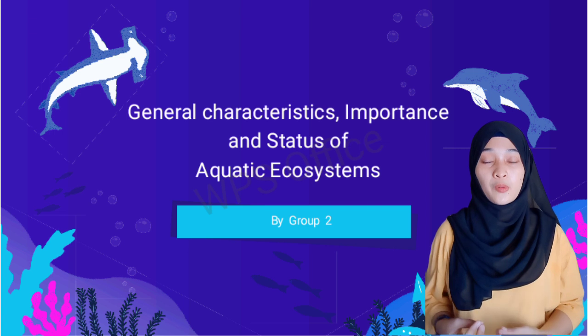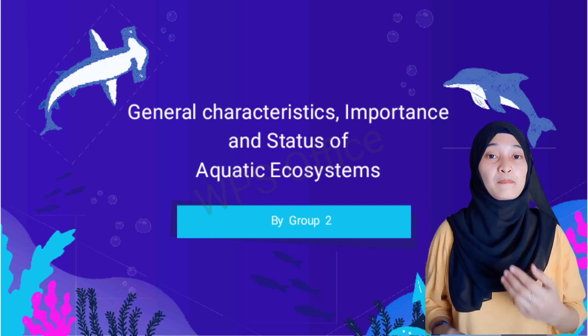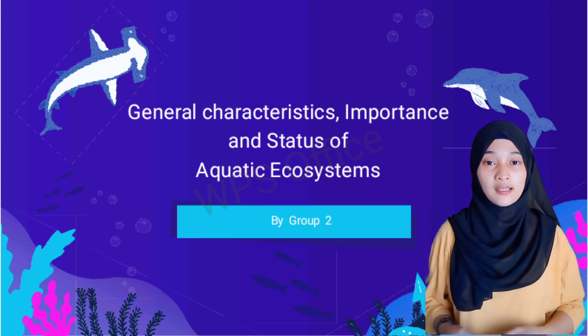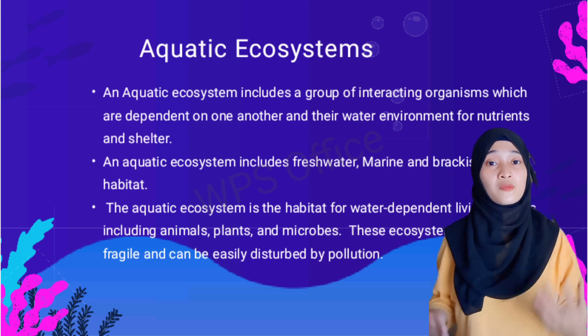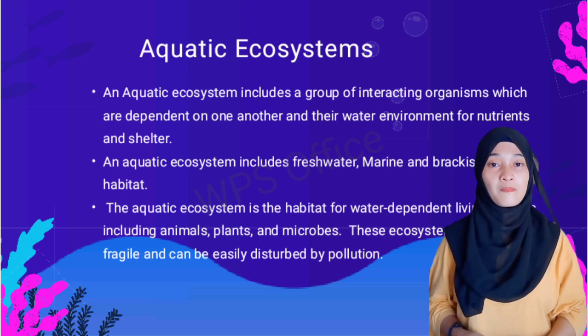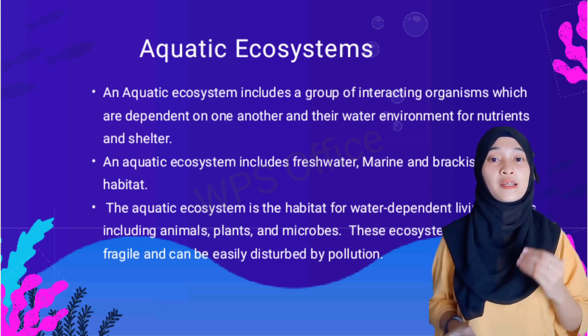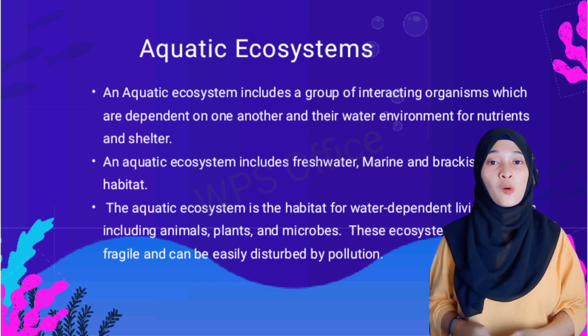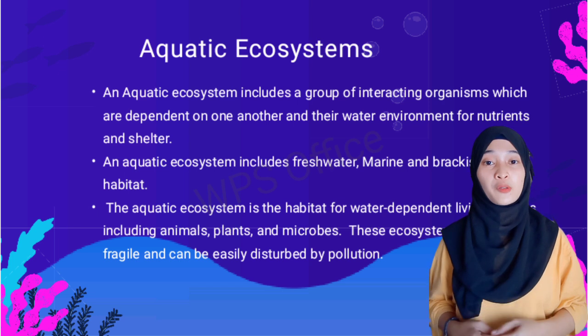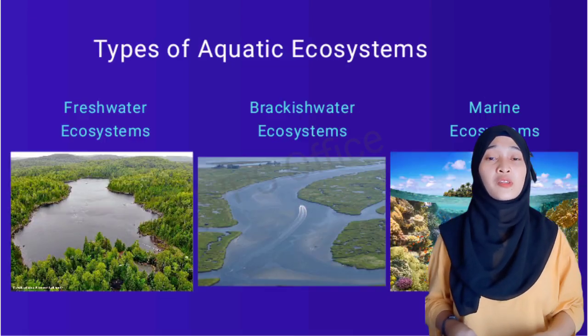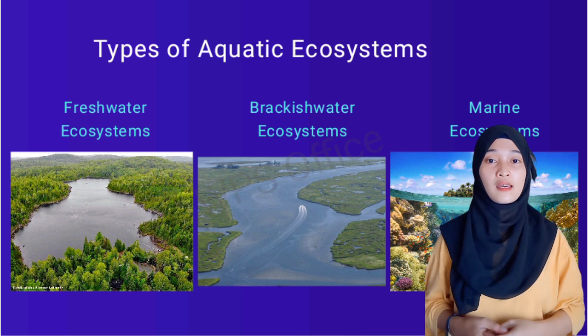For this video, we are going to discuss the general characteristics, the importance, and the status of aquatic ecosystems. So, first of all, what is an aquatic ecosystem? An aquatic ecosystem includes a group of interacting organisms which are dependent on one another and their water environment for nutrients and shelter.